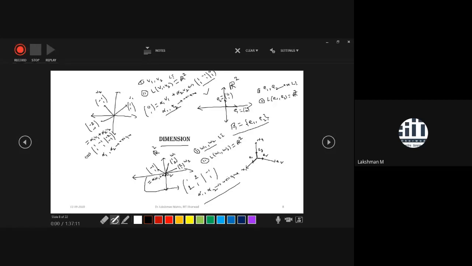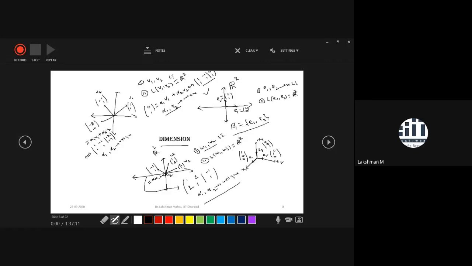E1 is 1 0 0. E2 is what? 0 1 0. You are just walking one unit in the direction along x2, so the x1 component and x3 component would be 0 and only a unit component along x2. Similarly, what is E3? E3 is 0 0 1.